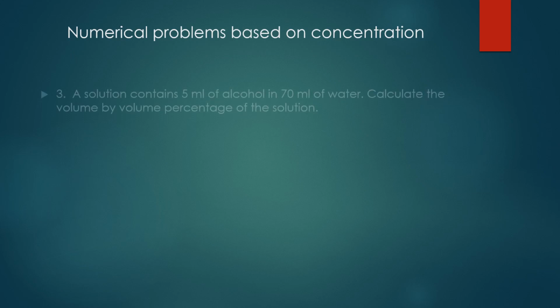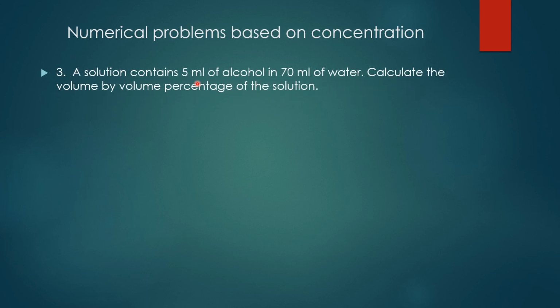Third problem. A solution contains 5 ml of alcohol in 70 ml of water. Both involve volume. So what is the question? Calculate the volume by volume percentage of the solution. Solute also in volume, solvent also volume, isn't it? Now we will find out.